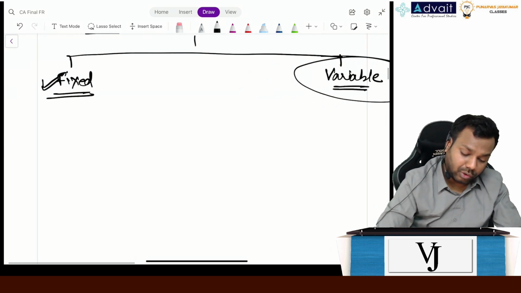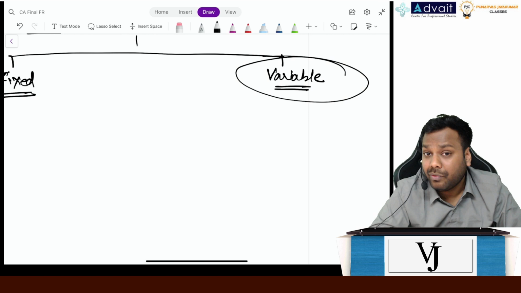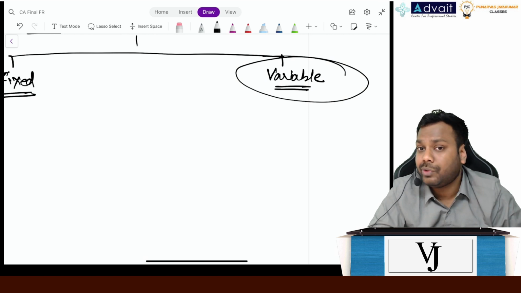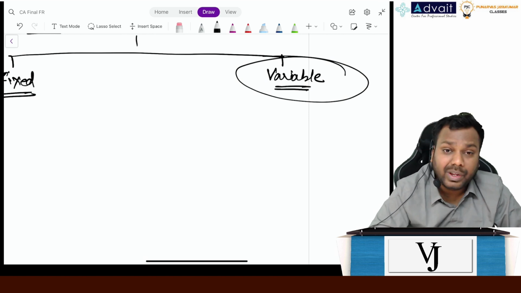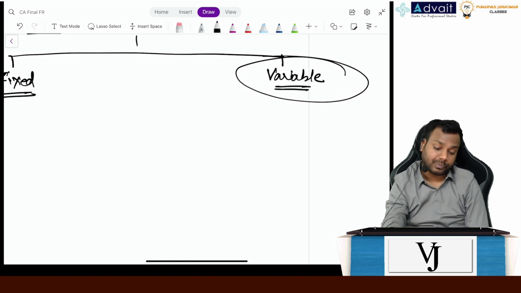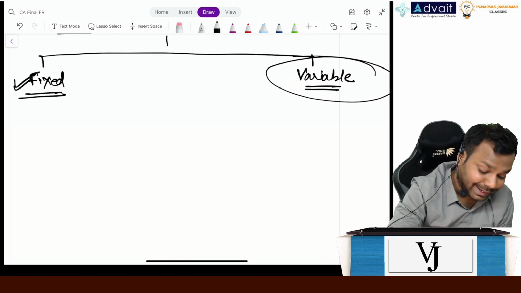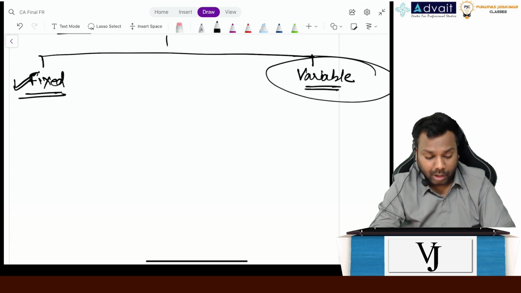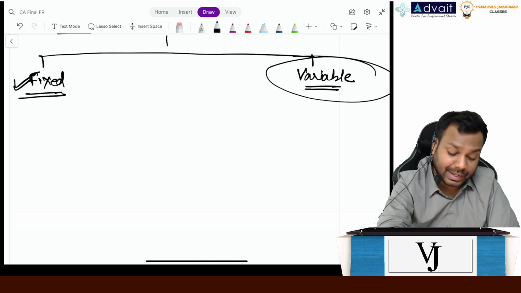Now, after understanding the meaning of variable consideration, the next question is, will we include the variable consideration in the transaction price or not? To answer that, the standard says it's an estimate.